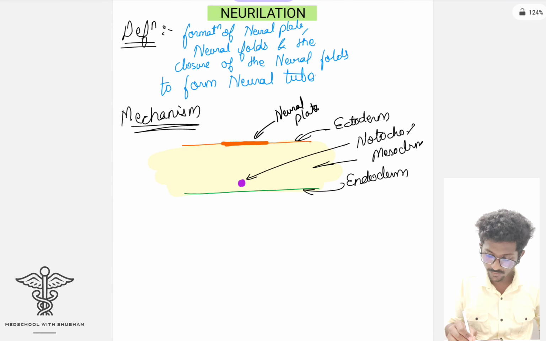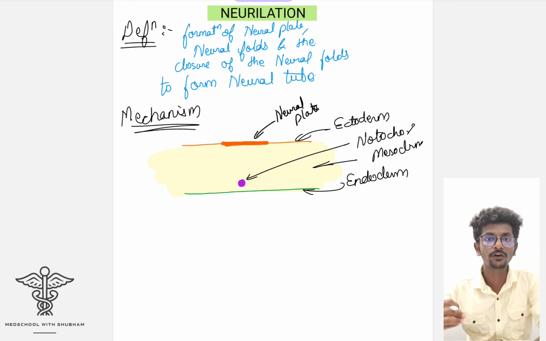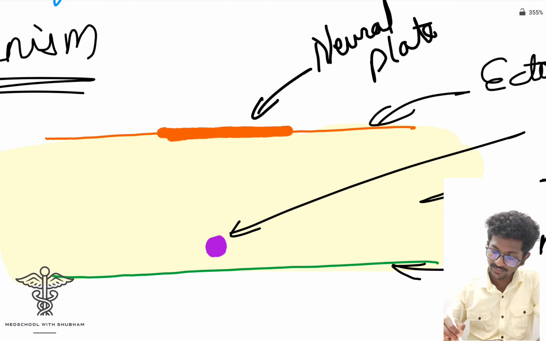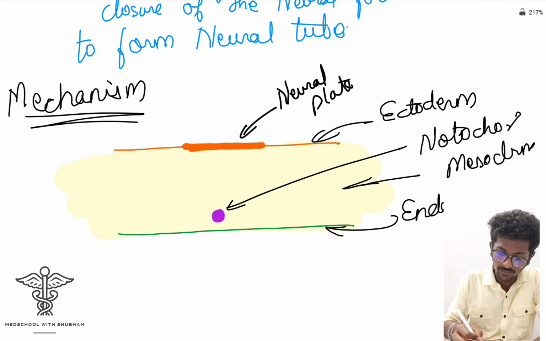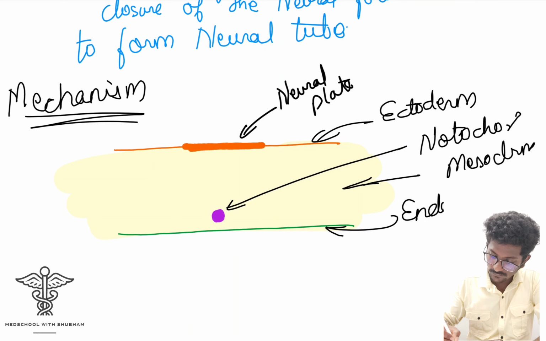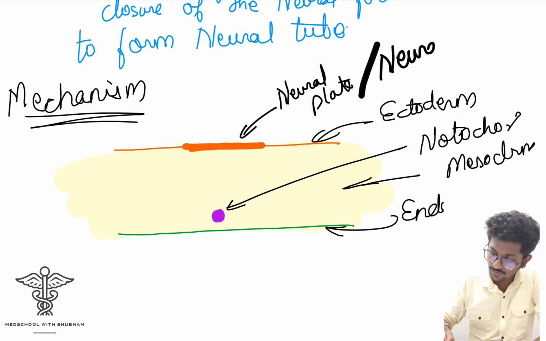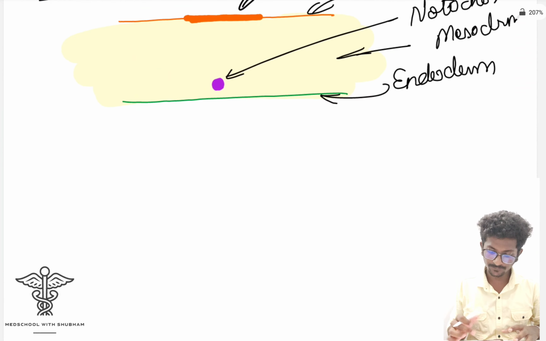Okay, so among these three things, that is neural plate, neural fold, and the closure of the neural fold, we saw the first thing, that is formation of the neural plate. So this is the neural plate. What is the neural plate? The notochord is formed, and the formation of the notochord stimulates the surface ectoderm cells to become thick, and these thickened ectoderm cells are called the neural plate or neural ectoderm. Okay, now let's see what happens further.